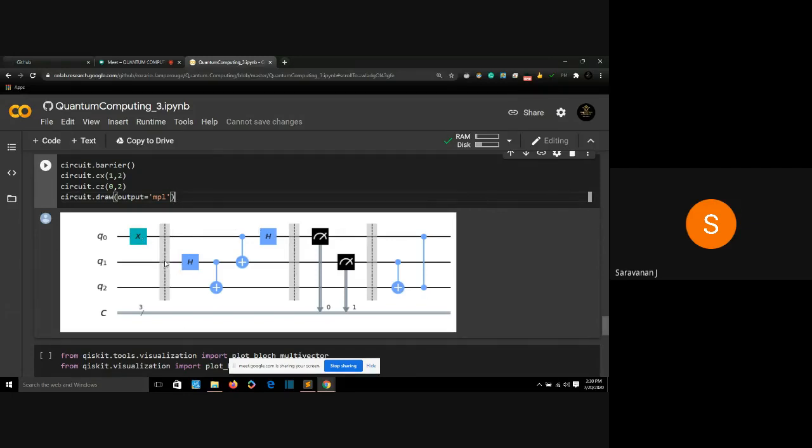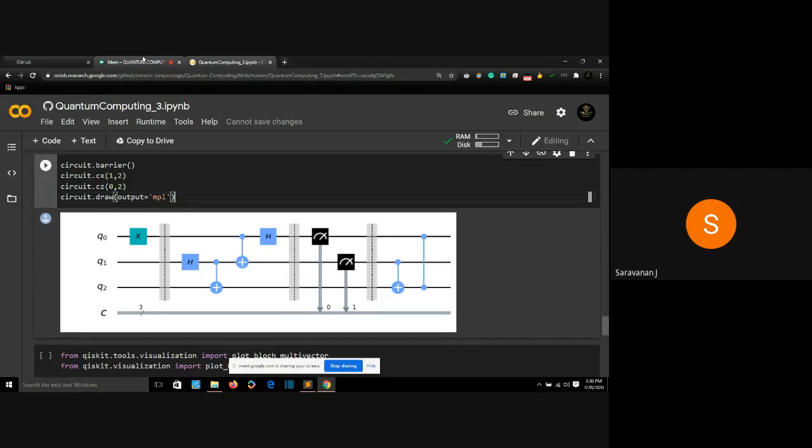Apply a Hadamard gate to Eve, then entangle Eve with the qubit you need to transfer, and then entangle that qubit with Alice, then apply a Hadamard gate to Alice, then measure them both. Then take a control X gate from Eve to Bob and a control Z gate from Alice to Bob. That's all the 8 steps you need to do: Hadamard gate, control X, control X, Hadamard, 2 measurements, and control X, control Z. These are the 8 steps to perform the quantum teleportation algorithm.